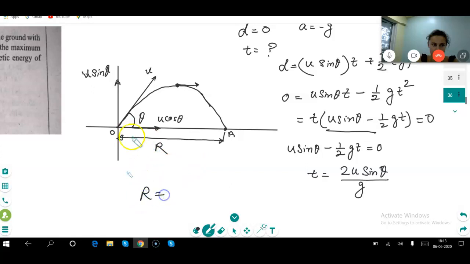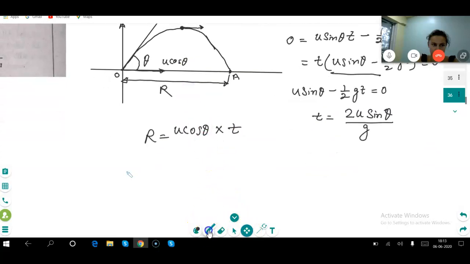R is equal to horizontal velocity u cos theta into t. So R is 2u square sin theta cos theta over g.